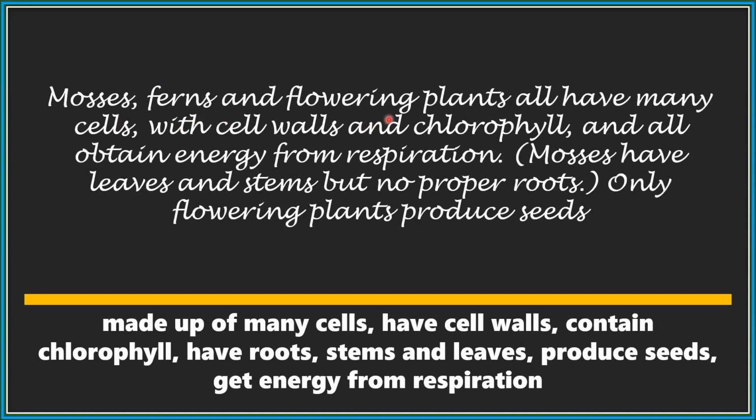Mosses, ferns, and flowering plants all have many cells with cell walls and chlorophyll, and all obtain energy from respiration. Mosses have leaves and stem, but no proper roots. Only flowering plants produce seeds.